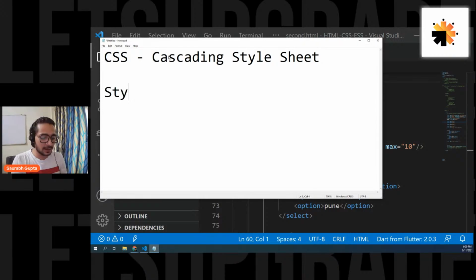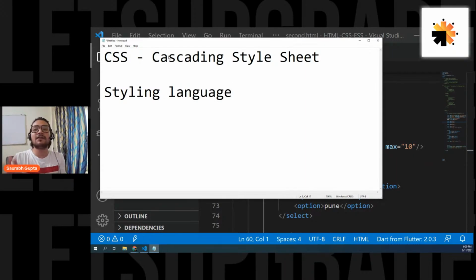It's nothing but a styling language. Just like HTML was a markup language, CSS is a styling language, but it works with HTML. It never works alone. It works on the HTML elements, and it styles them, sizes them, colors them, arranges them, moves them. Basically, by using CSS, you can give elements size, arrange them here and there on the screen, make them big, make them small, and at the end, make them look good. And don't worry, you're going to learn all of that today.